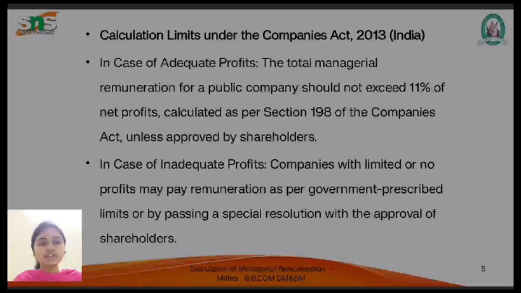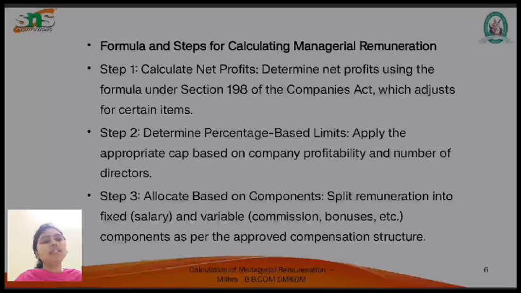In the case of inadequate profit, a company with low or no profit may pay remuneration as per the government limit by passing a special resolution with the approval of shareholders. This is how the calculation limit under the Companies Act works in the case of adequate profit and inadequate profit.